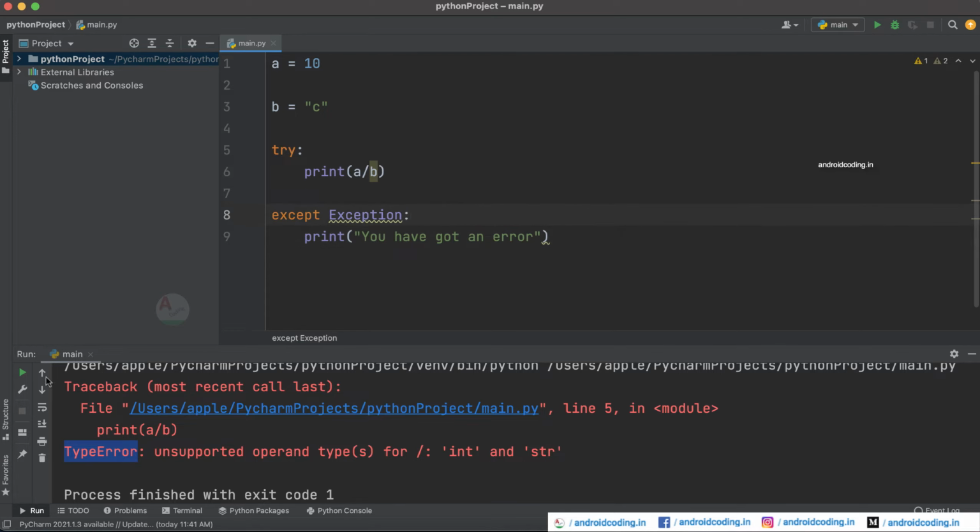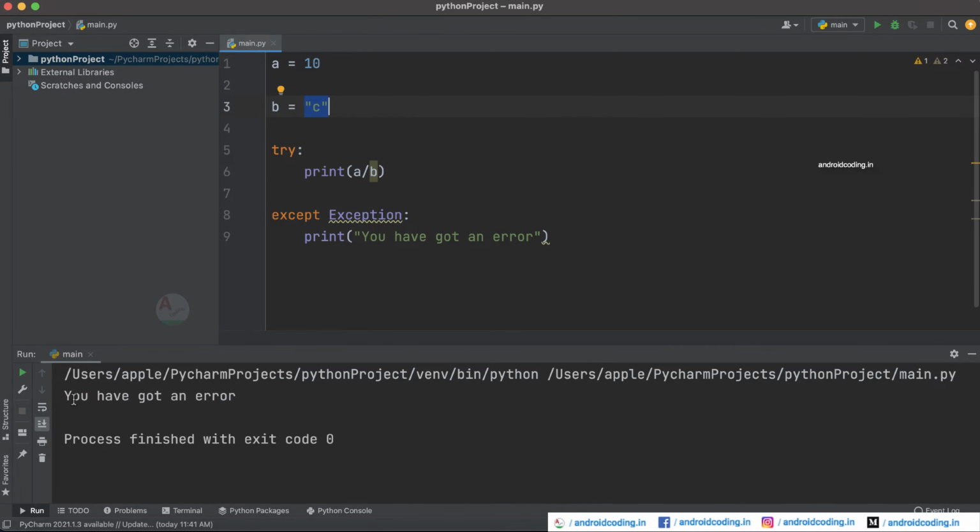So now let's run this particular code here. We should get a type error as we have provided the value c. Now let's run this code, and here clearly you can see we have got a message displayed that you have got an error instead of an app crash.